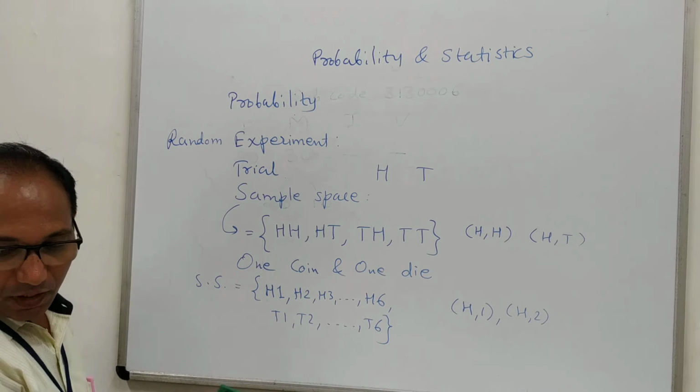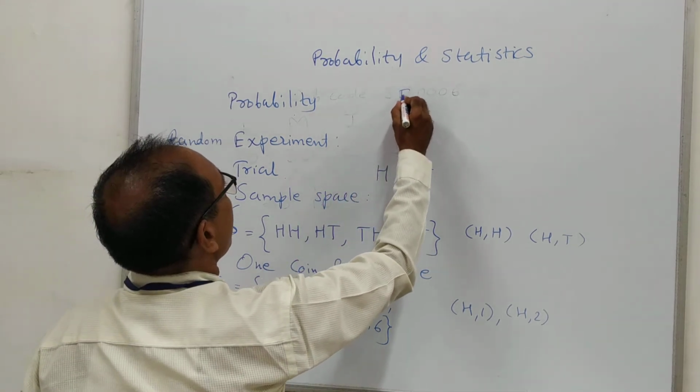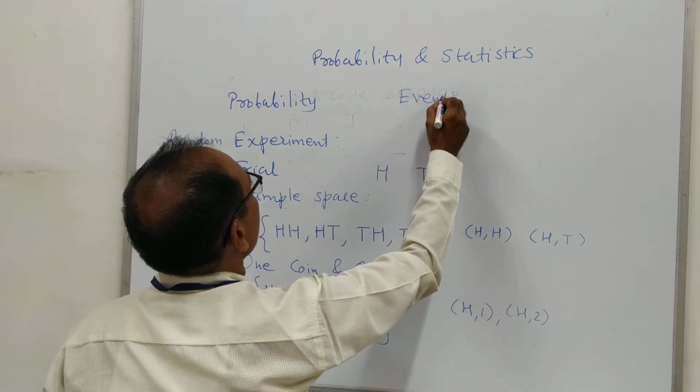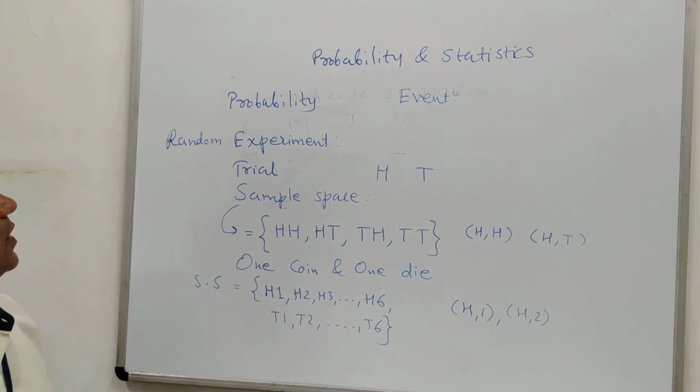Now we will see another term, event, and this is the main thing. Repeatedly we will use this word during our study of probability.